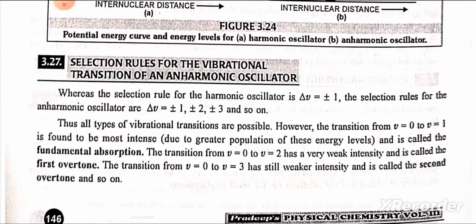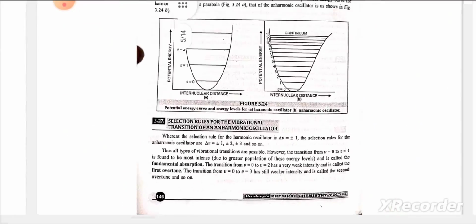However, the transition from v = 0 to v = 1 is found to be most intense due to greater population of these energy levels and is called the fundamental absorption. The transition from v = 0 to v = 2 has a very weak intensity and is called the first overtone. The transition from v = 0 to v = 3 has still weaker intensity and is called the second overtone, and so on.